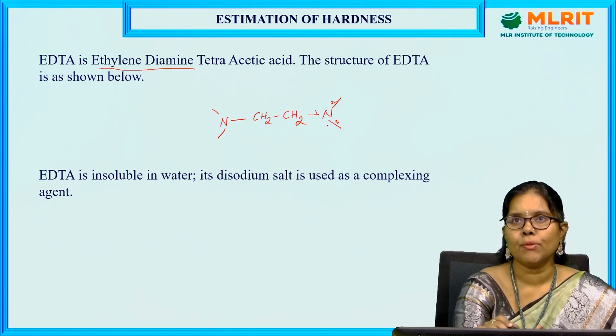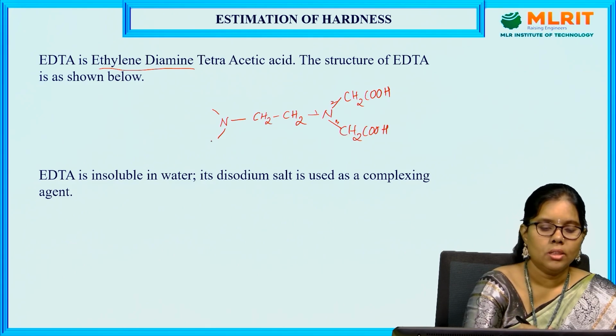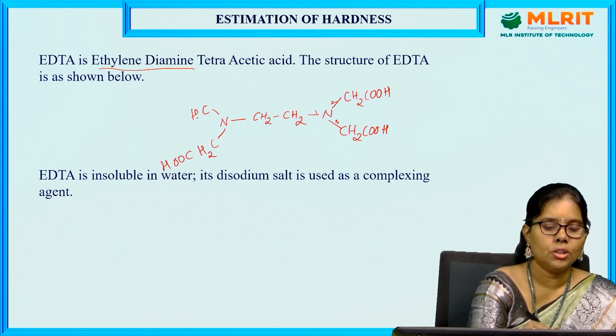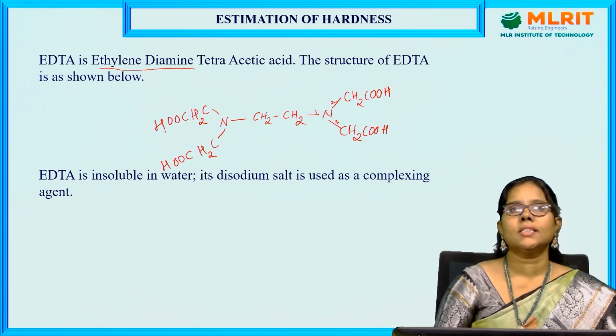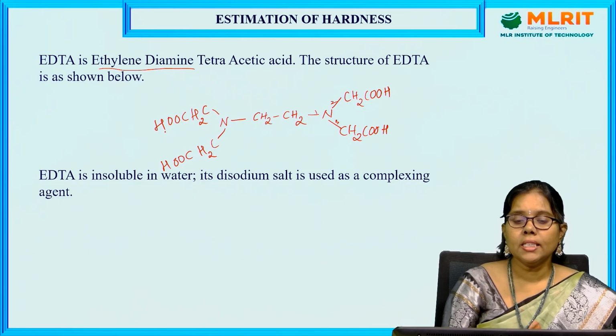Tetraacetic acid means 4 acetic acid groups. So, CH2COOH at 4 corners: CH2COOH, CH2COOH, CH2COOH, CH2COOH. This is the structure of ethylene diamine tetraacetic acid. This is the ethylene diamine.